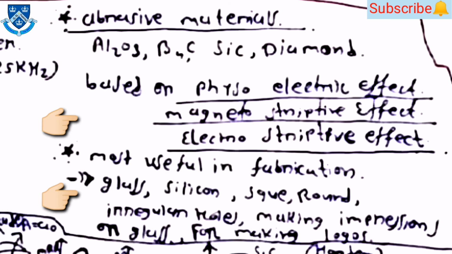Then applications are most useful in the fabrication of glass, silicon, skew, round and irregular holes, then making impressions on the glass and for making logos. These applications were asked more than 2 to 3 times for the USM process.